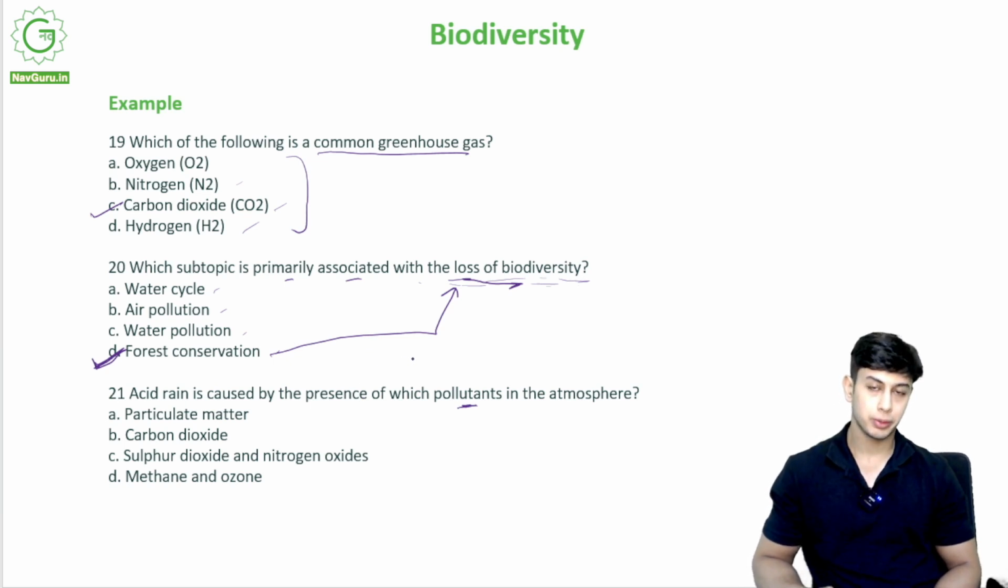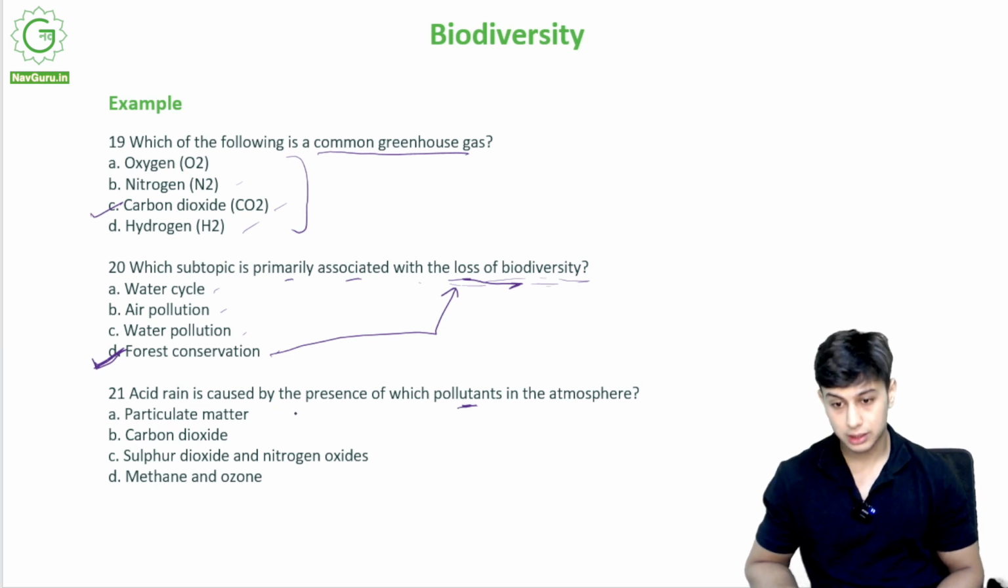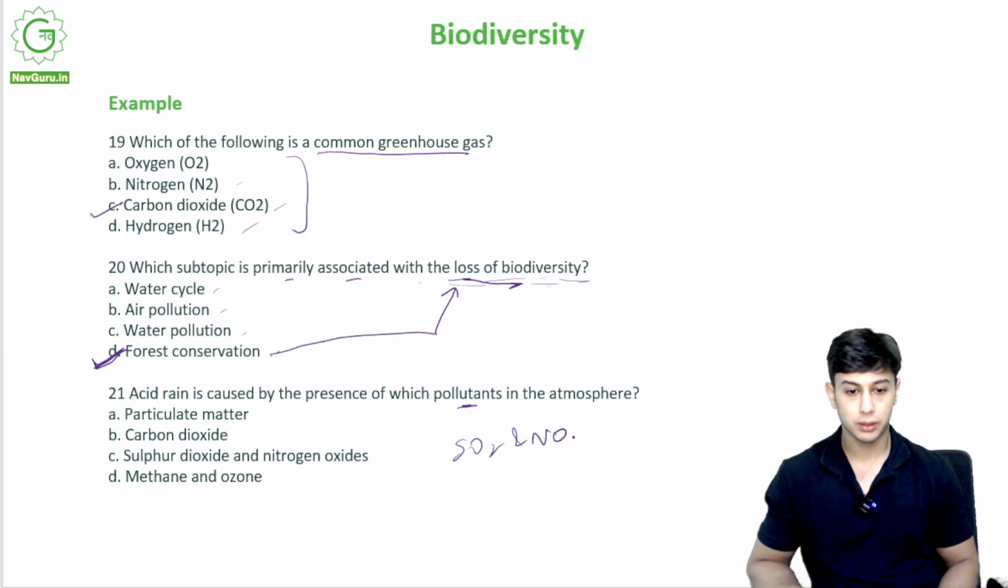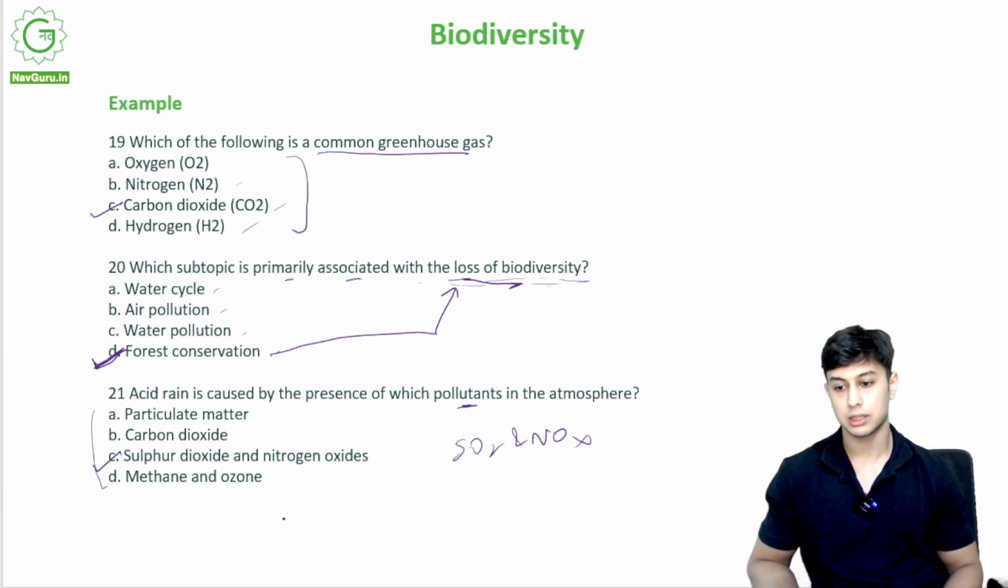Acid rain is caused by the presence of which pollutant in the atmosphere? If you remember, I told you there are a few harmful gases that go into the atmosphere and they turn into acid when they react with air and water. Is it particulate matter? Is it carbon dioxide? Is it sulfur dioxide and nitrogen oxides, SO2 and NOx, or methane and ozone? So the correct option is C, sulfur dioxide and nitrogen oxides, right?